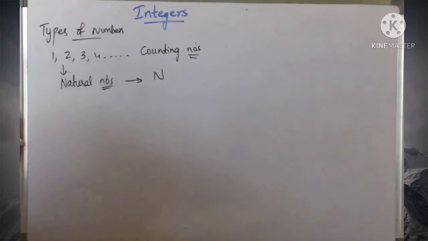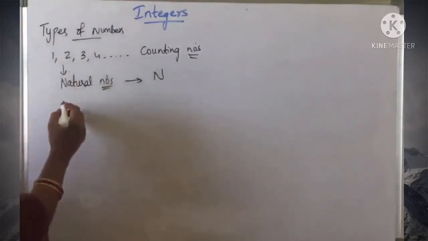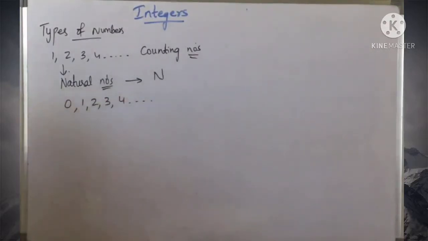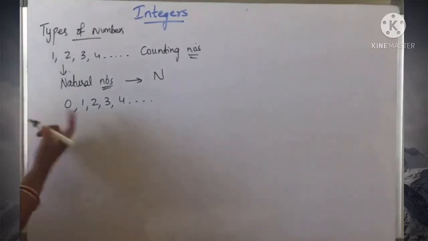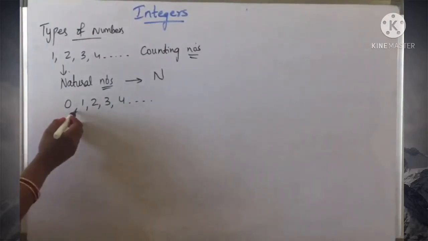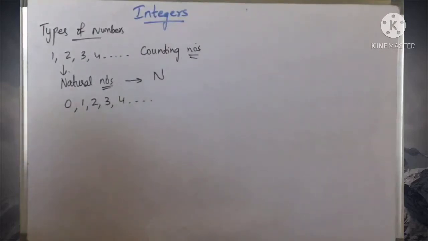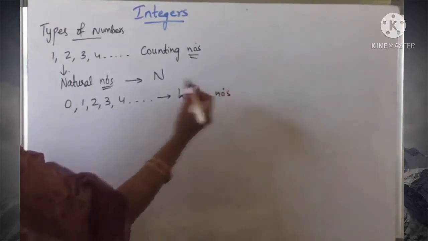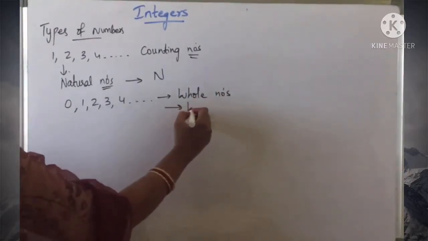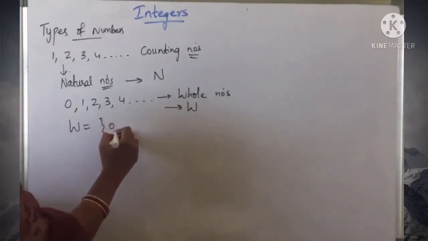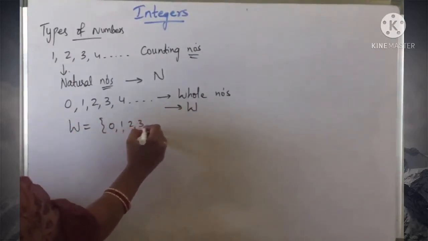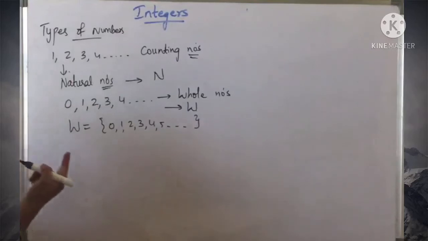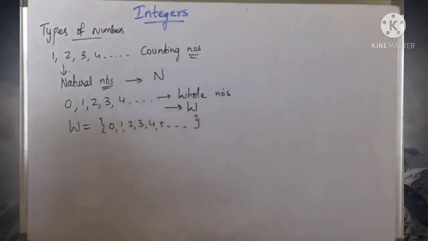When we include 0 in these natural numbers, like 0, 1, 2, 3, 4, and so on, we get a new collection of numbers called whole numbers, denoted with a capital W. That is, W is the set of 0, 1, 2, 3, 4, 5, and so on. We have already learned about this in lower classes.